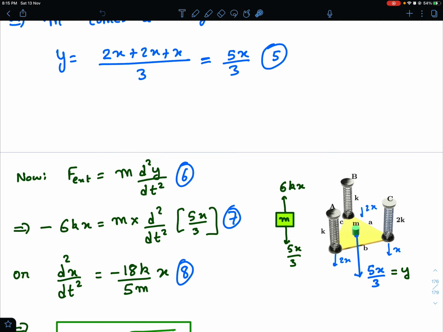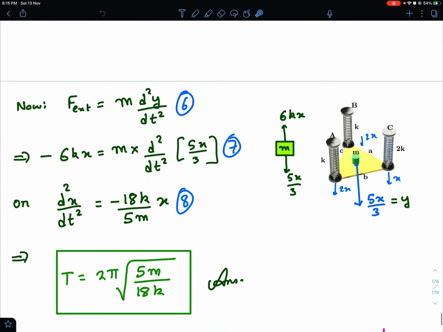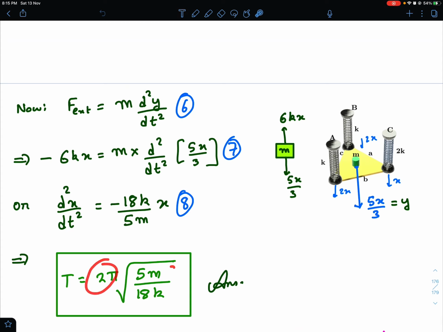Okay, and now you just rearrange this equation and you can compare it to the standard SHM differential equation. So what do you get? m times d square x by dt square, and there will be 5 by 3 coming over here, and this 3 will go there and 5 will come down. So you just rearrange this equation: 6 times 3 is 18, and 18 divided by 5, and this m also comes down. So d square x by dt square is minus 18k by 5m times x. And now you readily know the answer. It's a simple step. So this must be omega square. So omega is under root of 18k by 5m. So what is the time period? The time period is simply 2 pi under root 5m by 18k.